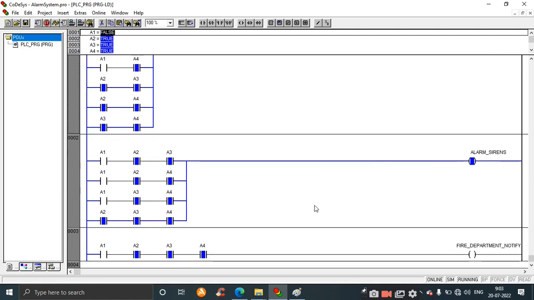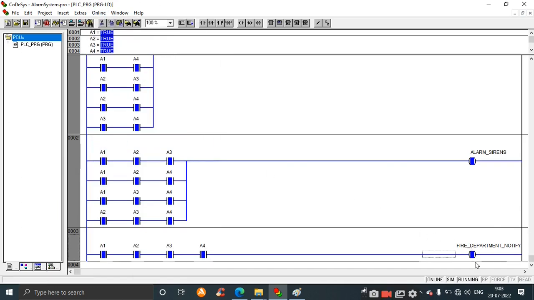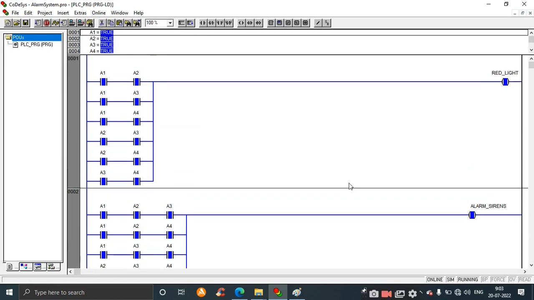So now consider the fourth case. The third case is over. Now the fourth case: if all are on, the fire department is notified. So let's say we turn on A1 also. 2 3 4 are already on. So the fire department notification is on. So this confirms the ladder design for the alarm system in a fire department.